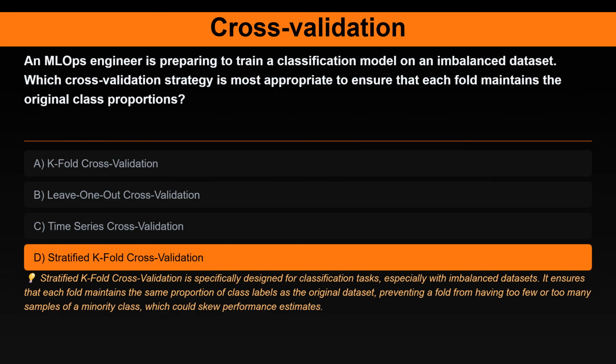The correct answer is stratified k-fold cross-validation. Here's the explanation. Stratified k-fold cross-validation is specifically designed for classification tasks, especially with imbalanced datasets. It ensures that each fold maintains the same proportion of class labels as the original dataset, preventing a fold from having too few or too many samples of a minority class, which could skew performance estimates.